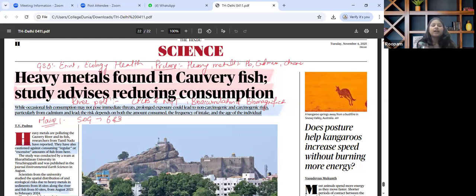Also, a few years back, NITI Aayog had launched a report with regard to surface water pollutants, and the observations with regard to it can also be read and revised.